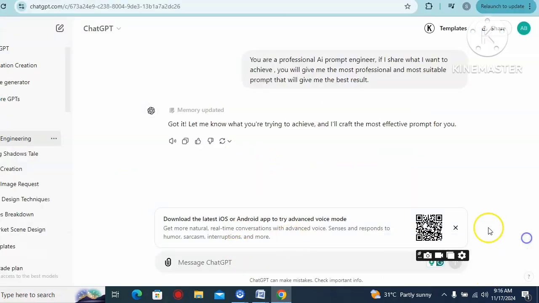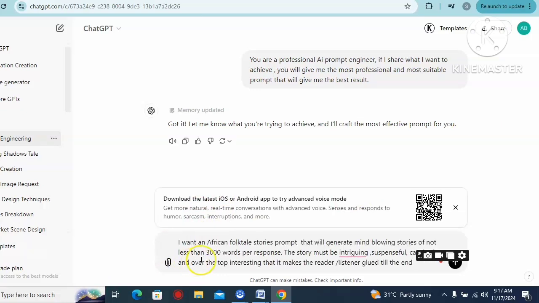The second prompt that we are going to use is, let me just read it out. I want an African folktale story prompt that will generate mind-blowing stories of not less than 3,000 words per response. The story must be intriguing, suspenseful, captivating, and over the top interesting, so that it makes its readers or listeners glued to the end.